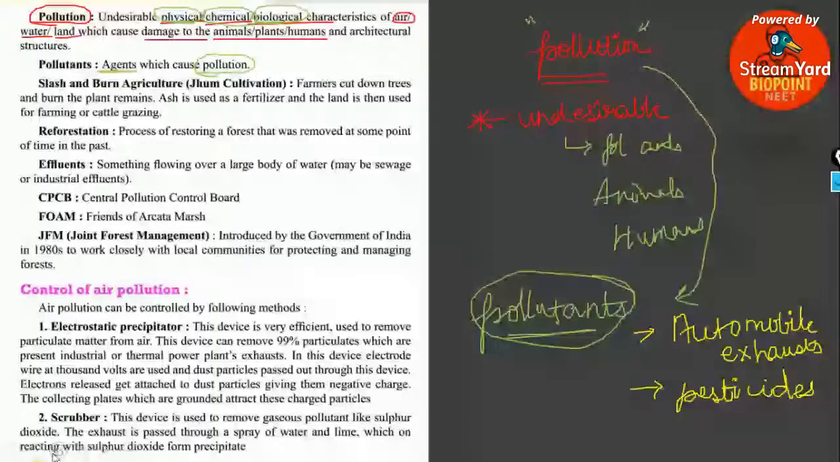Next, we are discussing some of the terms which come in this chapter. So, pollution, pollutants. The third one is slash and burn agriculture, which is also known as Jhum agriculture. In slash and burn agriculture, or Jhum agriculture, the farmers cut down the trees and burn the remaining part.